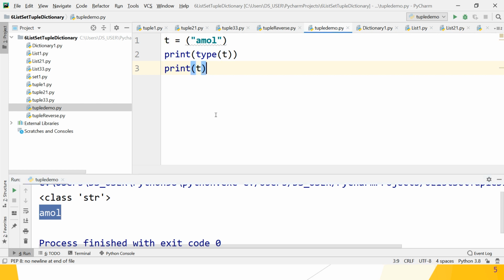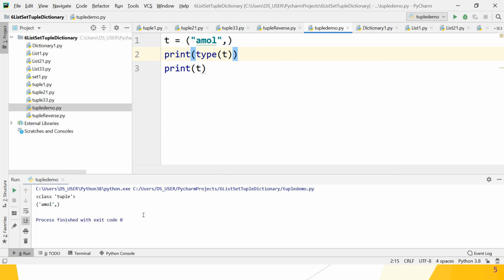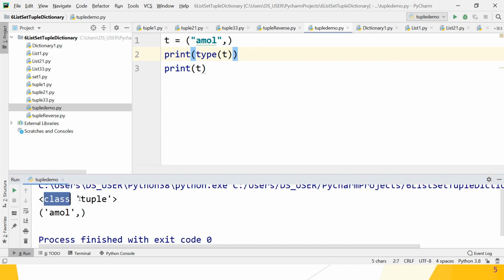Why? Because for a tuple having a single element, you must use the comma operator. Otherwise it is treated as a string type. If an integer number is there, then it is treated as an integer type. Let's check whether it works. Now what is the class type? Tuple. Great. And the element in the tuple is Amol, inside rounded brackets, which means it is a tuple. Great guys, hope you understand.